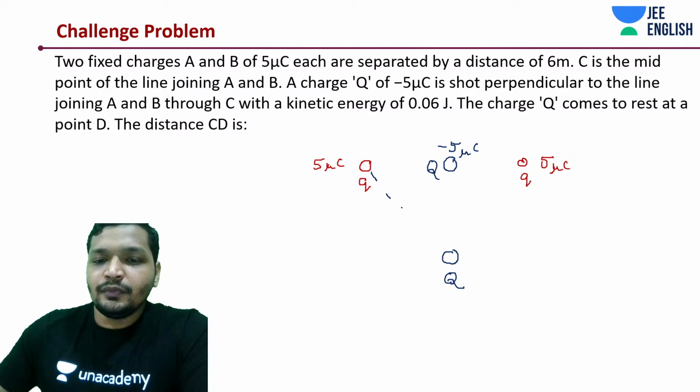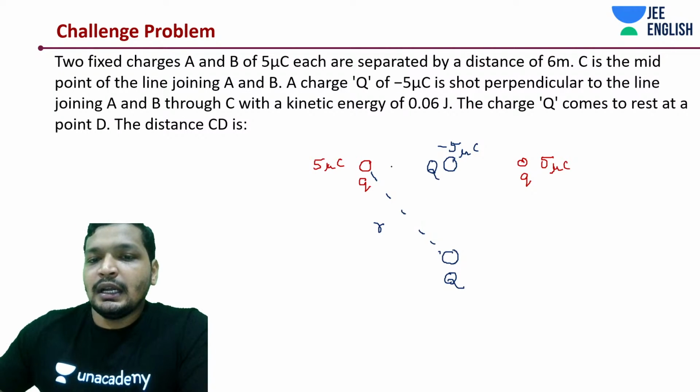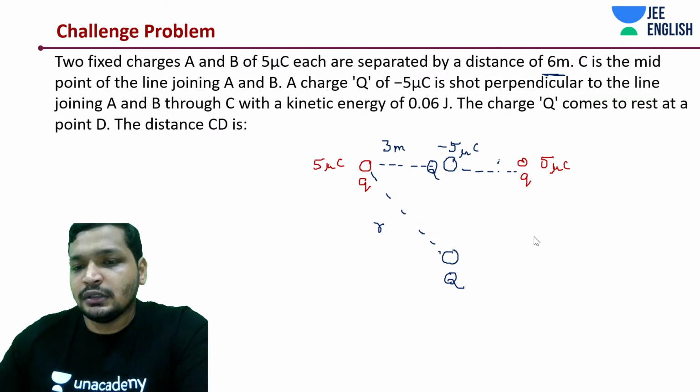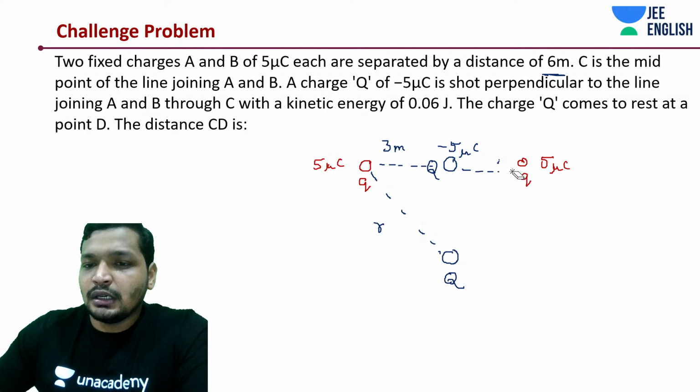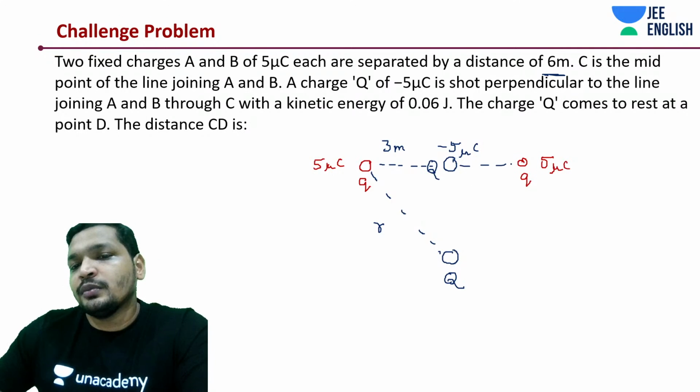So we said two things. This R, and initially this was at the midpoint of how many meters? 6 meters. So this should be 3 meters. It's a symmetrical thing, so this is also 3 meters. You understood this point.